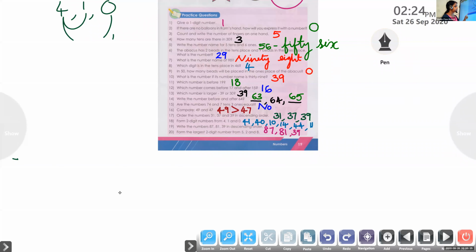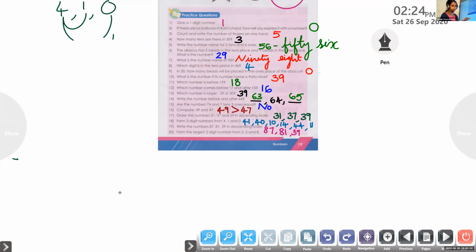Form the largest two-digit number from 5, 2 and 8. It's given 3 digits. Actually, we have only studied 2 digits. Anyway, we can make it.